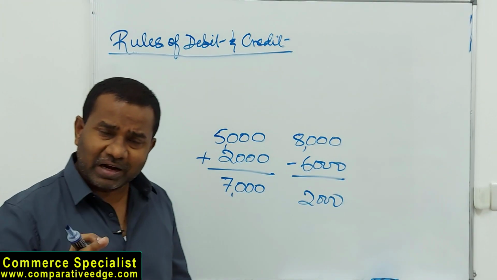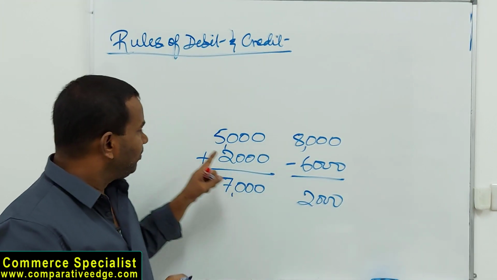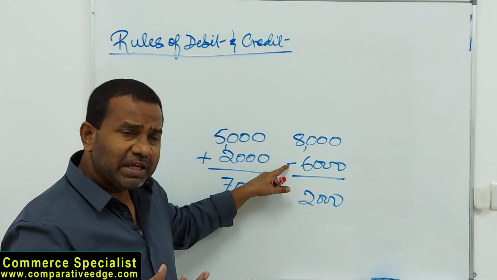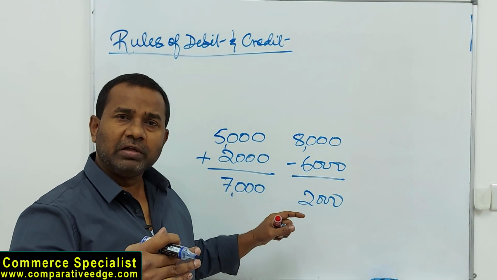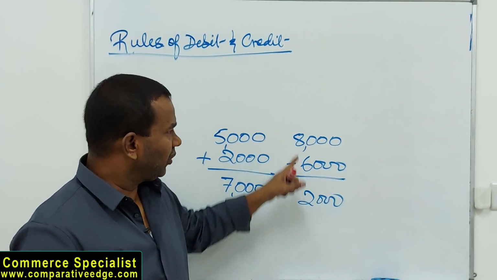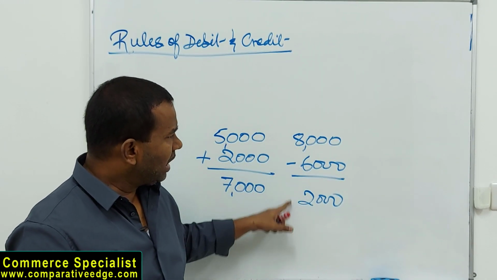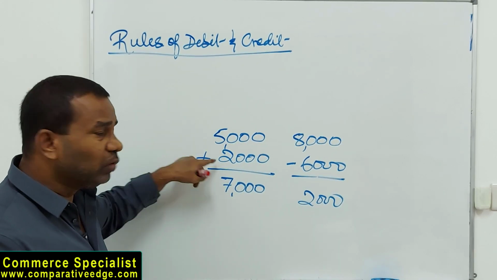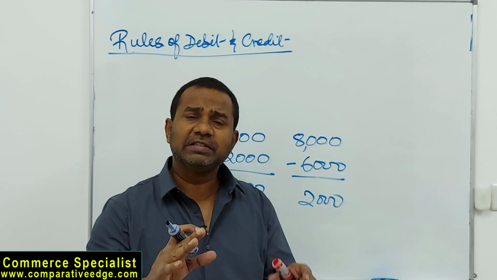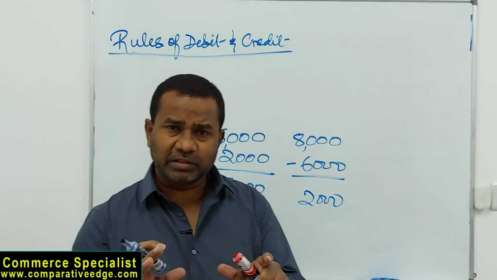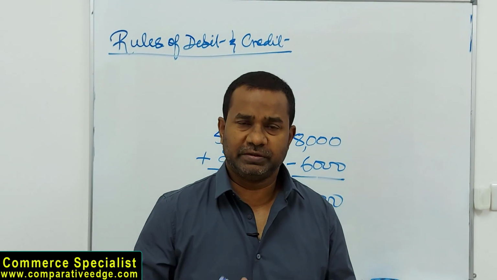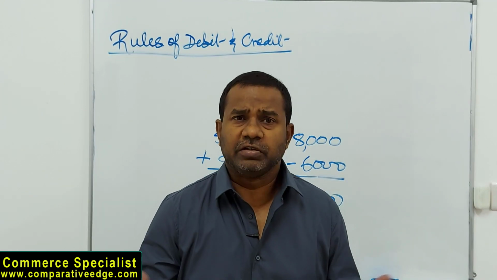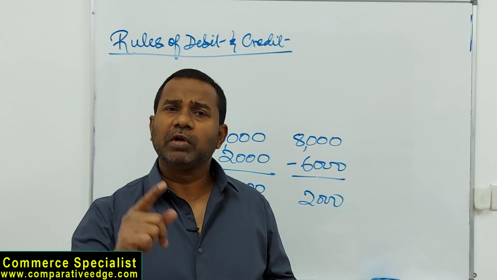So what we understand here is, in mathematics, plus is used to show addition, minus sign is used to show subtraction, decrease in the value. From 8,000, if I need to make it 2,000, I need to minus 6,000. From 5,000, if I need to make 7,000, I need to add. Plus and minus signs are used specifically in mathematics to show increases and decreases. But are we studying mathematics? The answer is no. We are talking about accounting.